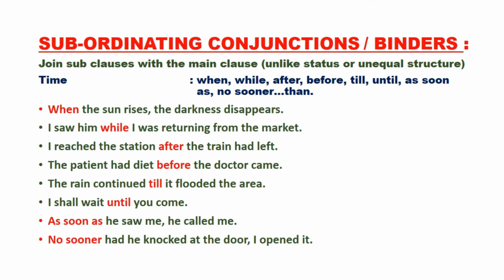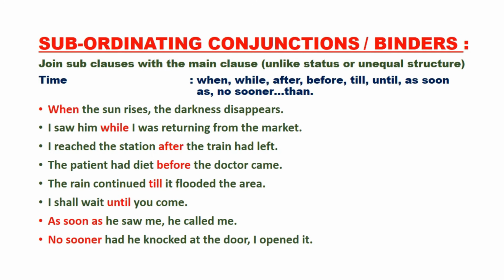The first one of which is time. Now there are many subordinating conjunctions which indicate time, like when, while, after, before, till, until, as soon as, no sooner, than. Here we find different examples also. I will ask every one of you to look at these examples carefully.